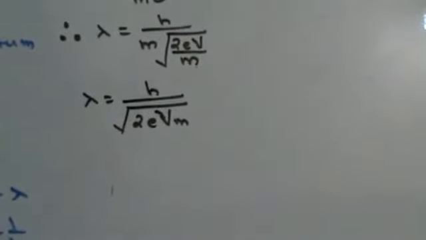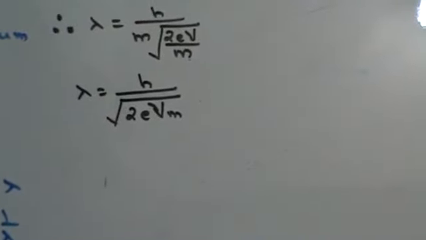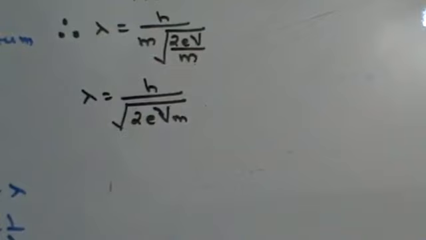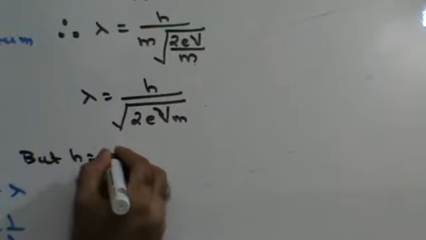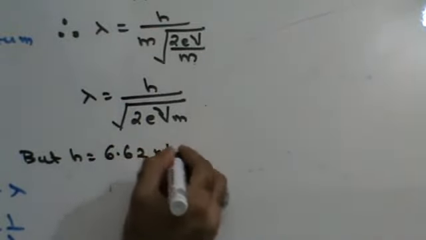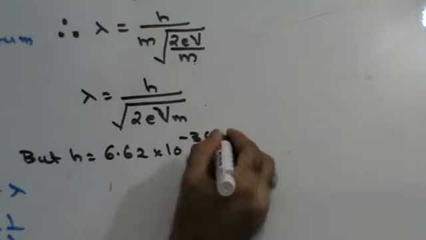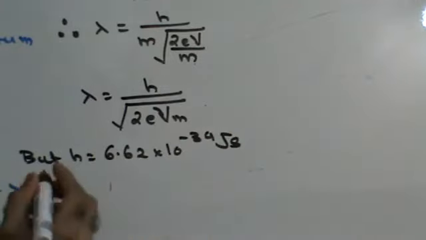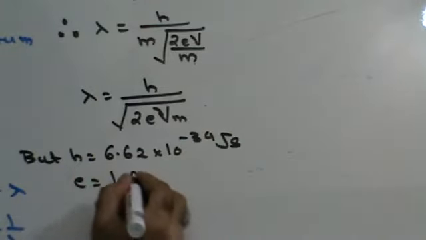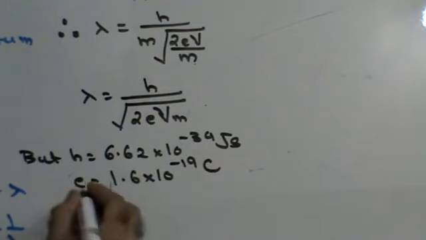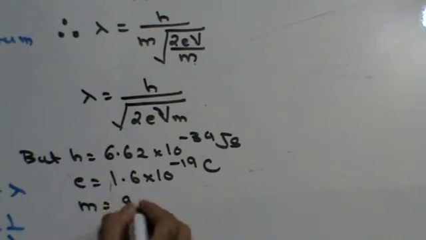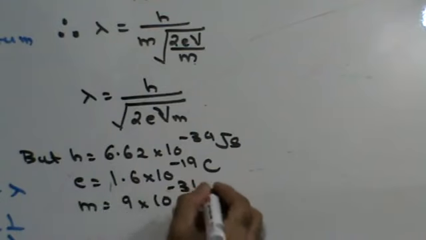Right? Do we get this thing here? Root of m and m will get cancelled. Here everything is constant. h is Planck's constant, which is 6.62 into 10 raised to minus 34 joule second. e is the charge on electron, which is 1.6 into 10 raised to minus 19 coulombs, and m is the mass of electron, which is 9 into 10 raised to minus 31 kgs.